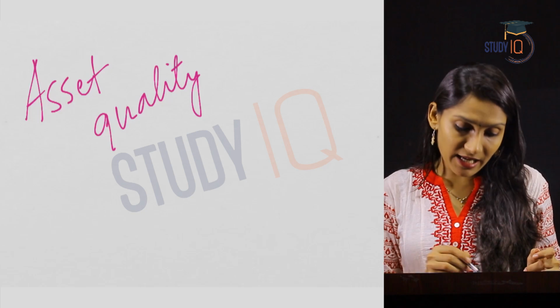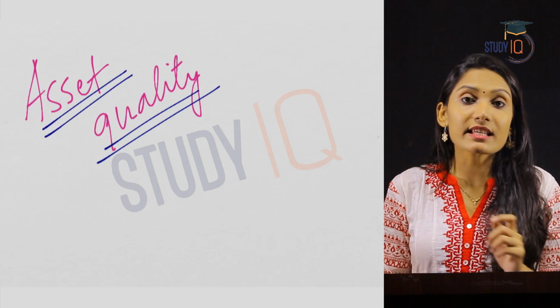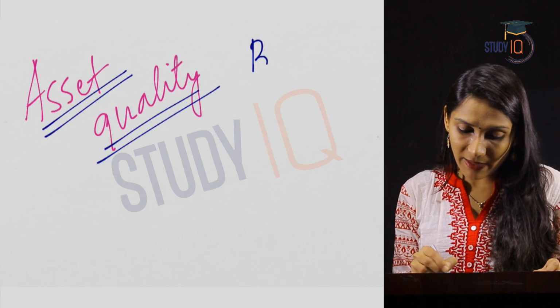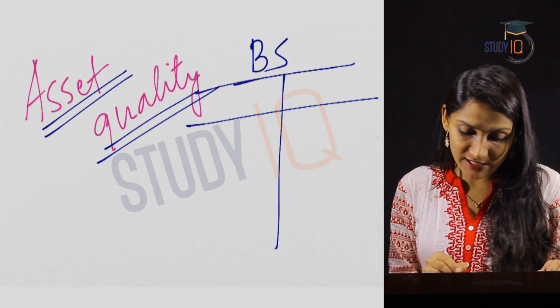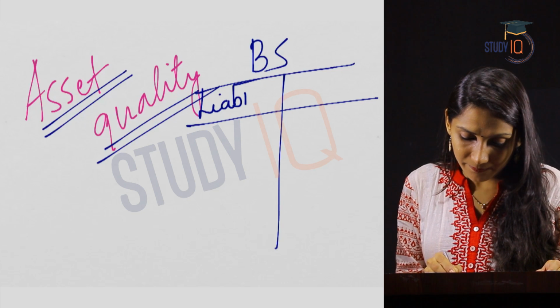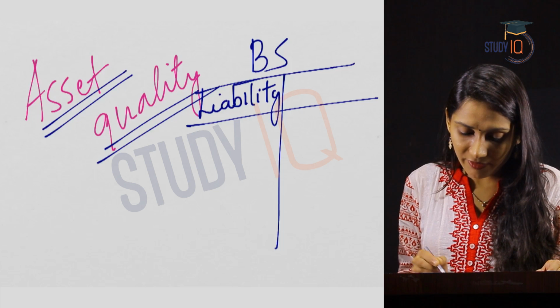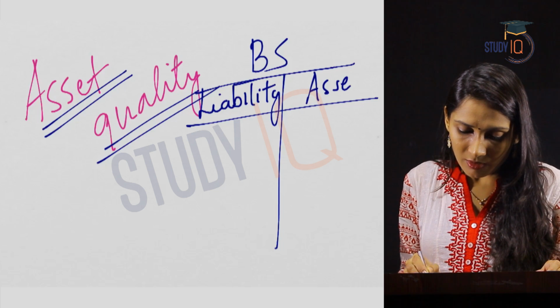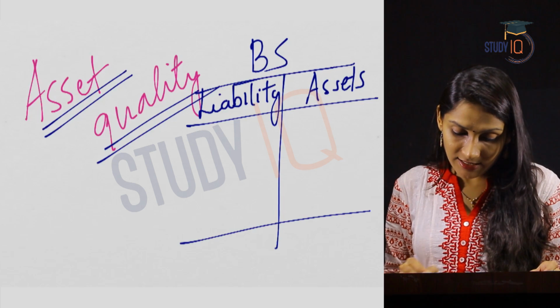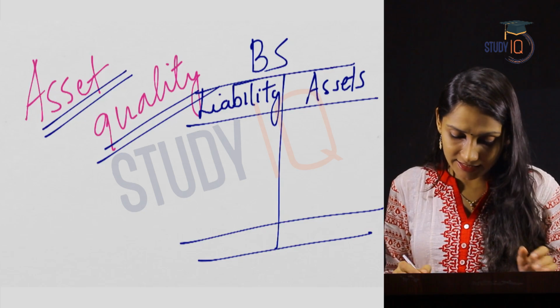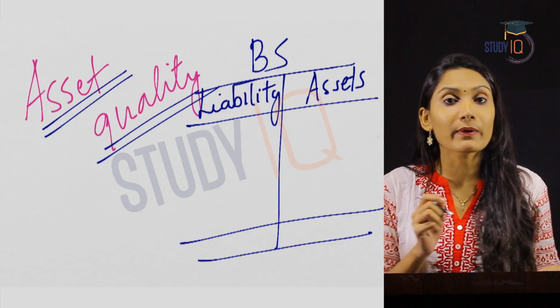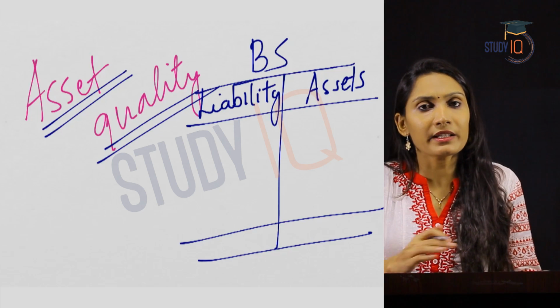So what is meant by asset quality? Let us first see what is an asset. When you take a balance sheet, what happens? There are two sides of a balance sheet. One is liability and we have the assets also. So assets and liabilities, and in case of a balance sheet, the assets and the liabilities should tally, which means that assets should be equal to the liabilities of that particular company.